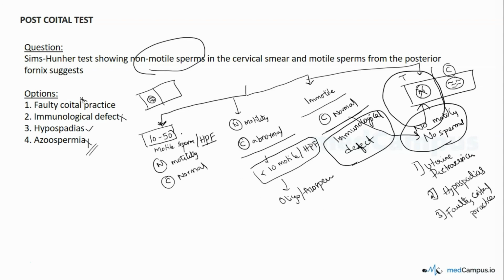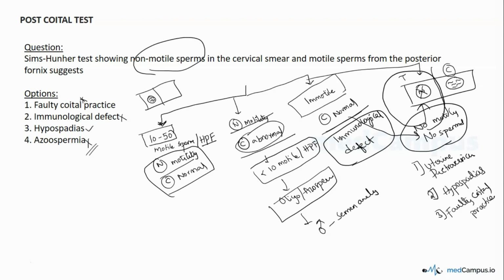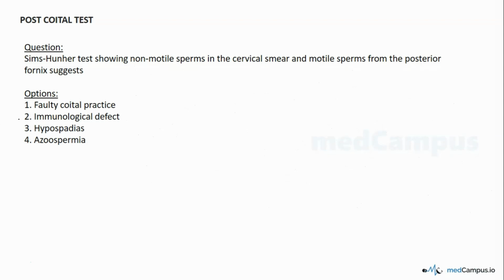So please, this flowchart is very important. Normal motility, normal count, it's normal. Immunological factor is ruled out. Normal motility but count is low, then you are looking at azoospermia, so you will be advising the male partner for seminal analysis in this case. Next is immotile sperms but normal count. This means immunological factor, that is anti-sperm antibodies. And next is absence of the sperms. If there's no sperm, there's no point of motility. This happens in case of uterine retroversion or retroverted uterus, hypospadias, and also faulty coital practice. So what is the answer here? Here it is immunological defect.